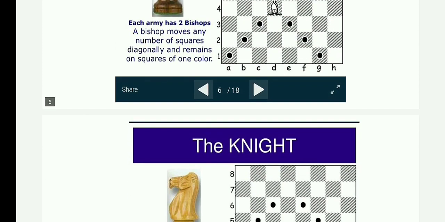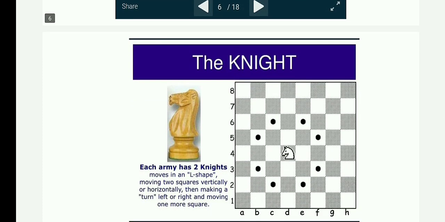Next, knight. Each army has two knights. A knight moves in an L shape, moving two squares vertically or horizontally, then making a turn left or right and moving one square.